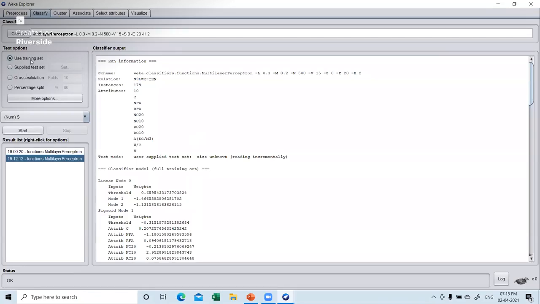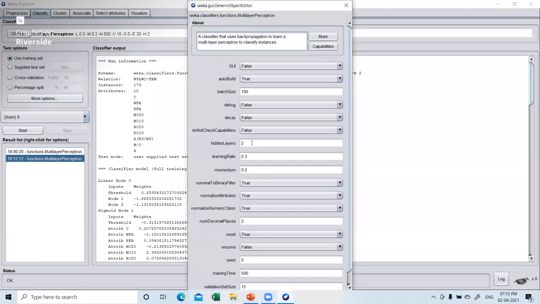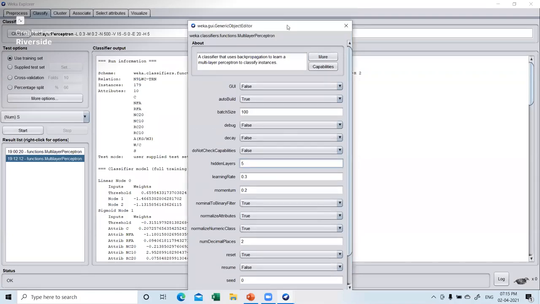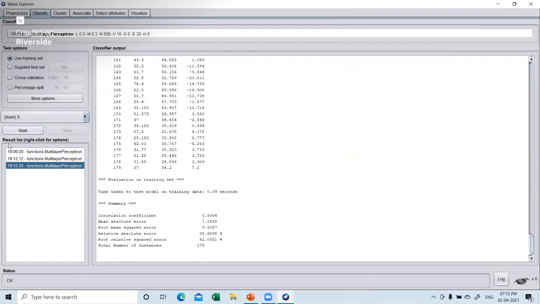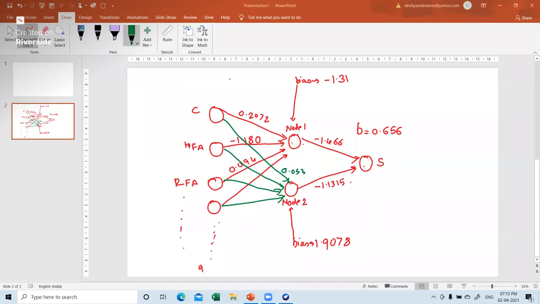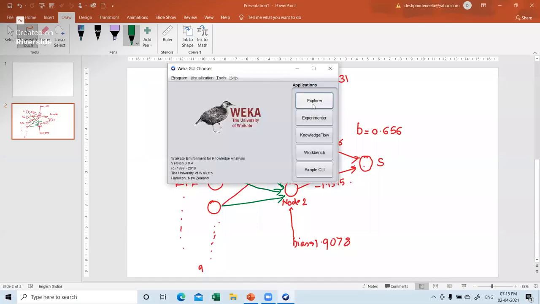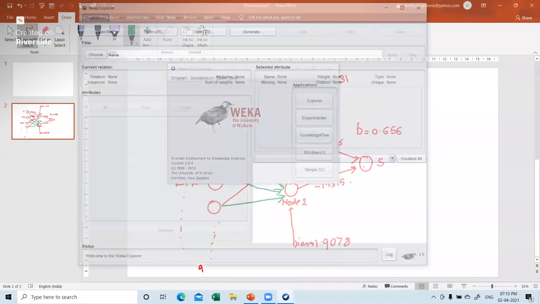Say for example, again I take the training data set and I change something over here, say I'll make it 5, and I change this. Still I can continue. You can see the result sheet over here, left-hand side bottom, so every time I can see that. But right now when I'm telling you about this, it may create confusion, so I'll start afresh. I'll show you the GUI as well. That's a very interesting part.